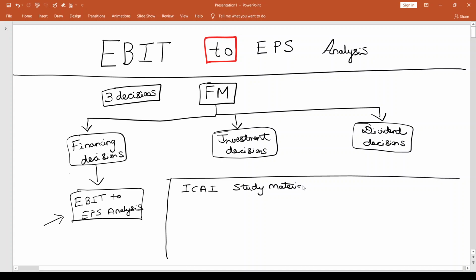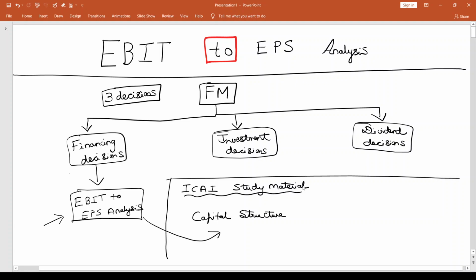In the institute material, you have a topic called capital structure theories, and within this chapter called capital structure, you have EBIT to EPS analysis falling there. But if that is the case, why am I choosing to discuss this topic separately? This is for the only reason that, in my opinion, this is a very important topic from the examination perspective.